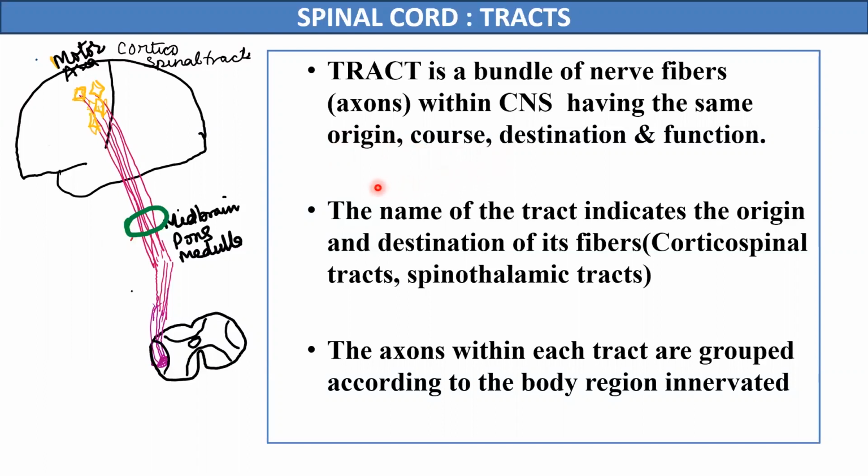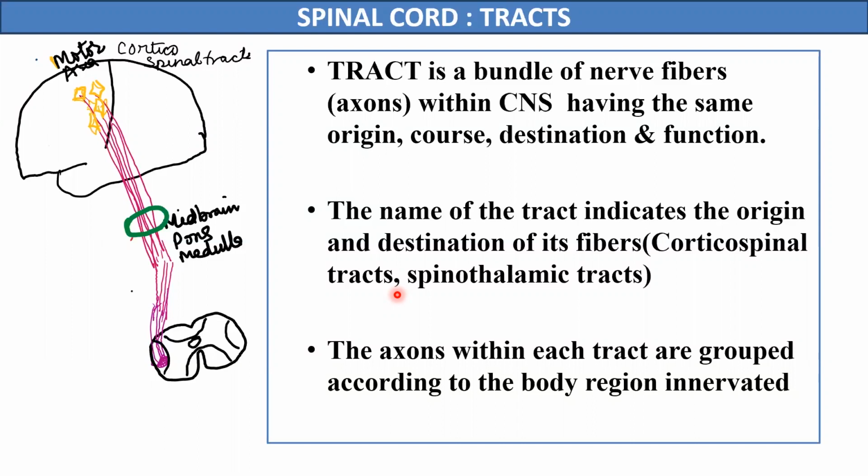Now, the name of the tract indicates the origin and termination of its fibers. That means when we say corticospinal tract, all the axons take origin from the cerebral cortex, and all the axons terminate in the spinal cord. And when we say spinothalamic tract, all the axons take origin from the cell bodies of the neurons in the spinal cord, and all these axons terminate in the thalamus. So the name, spinothalamic tract or corticospinal tract, indicates the origin and the termination of the fibers of a tract.